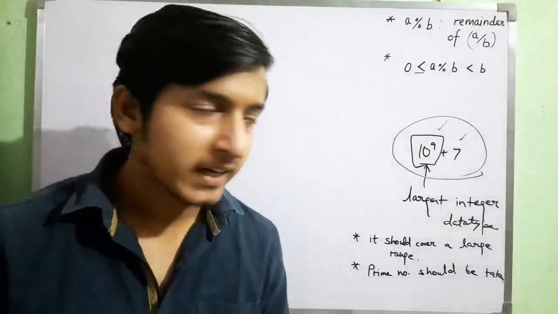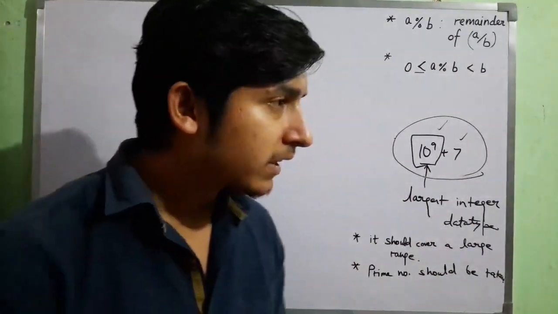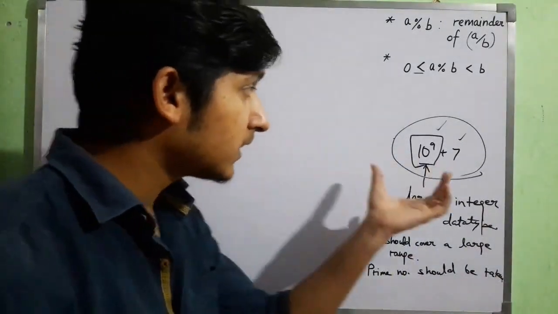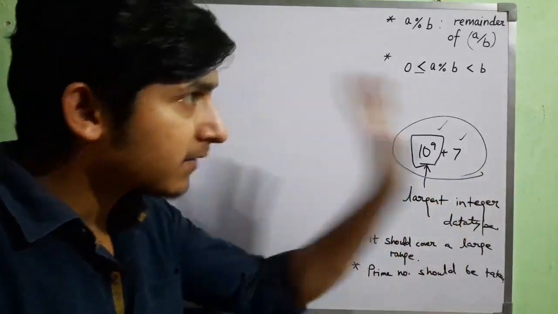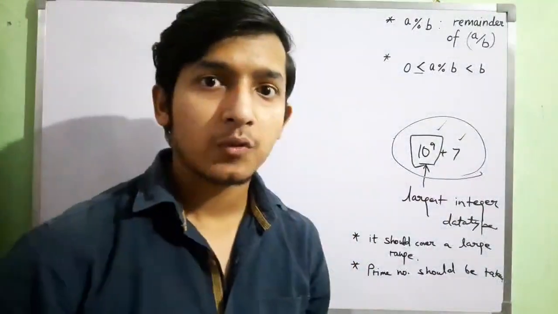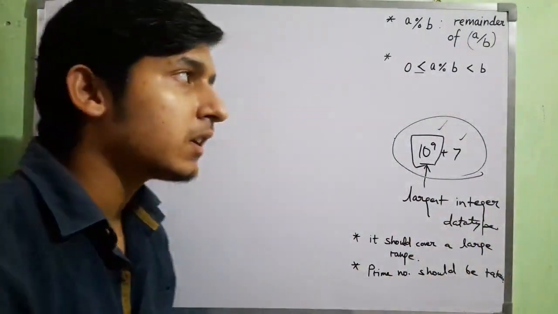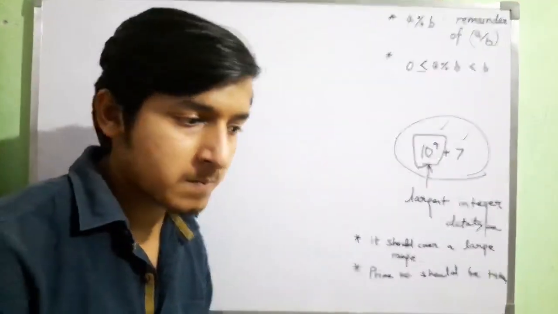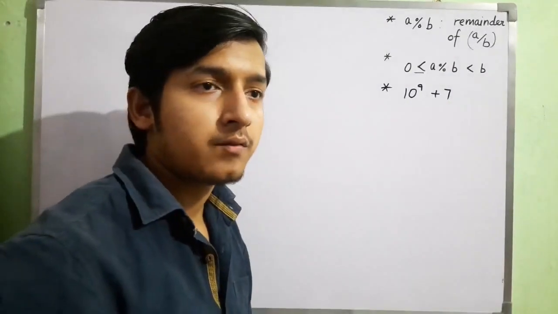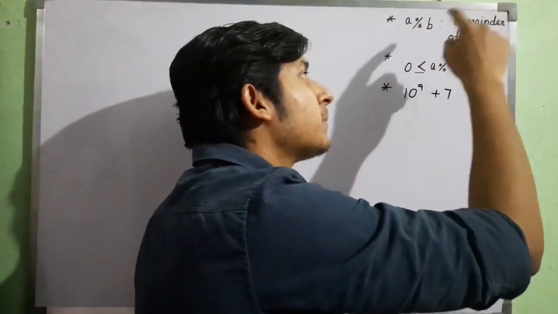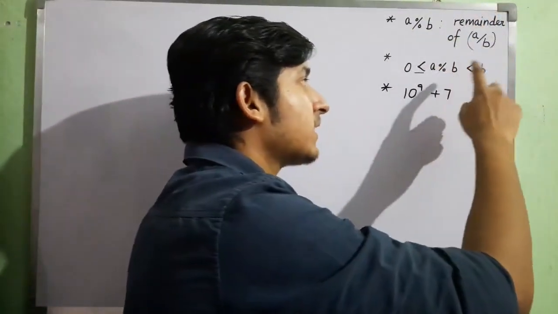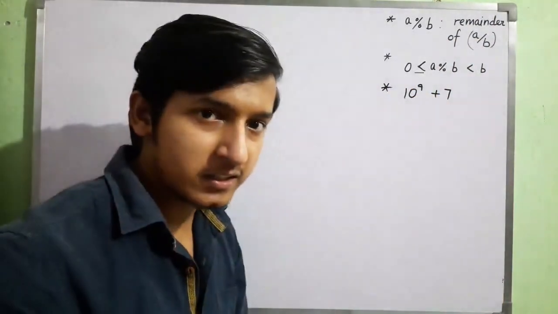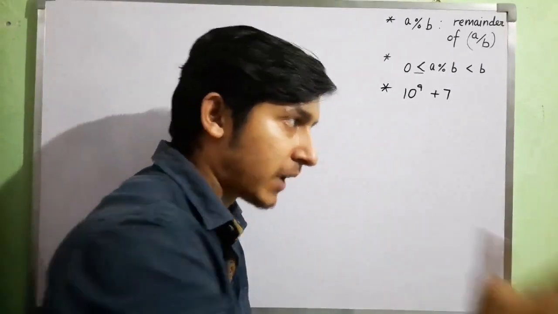So we can conclude that taking mod with this will give us a properly spaced answer with a big range for every integer that can reach any limit, and we can store that in a proper data type without any misbehavior. Now we can say that A mod B is the remainder after division. It has this range. We take this because it covers two special conditions, the range and being a prime number.